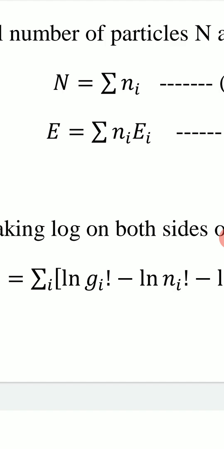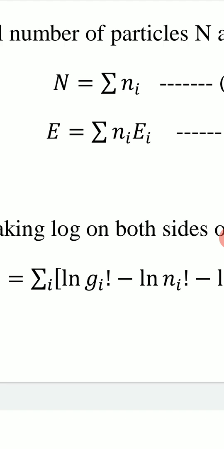For the total energy capital E, N1 particles each have energy E1, so their energy will be N1 E1, and N2 particles each have energy E2, so their energy is N2 E2, and so on.